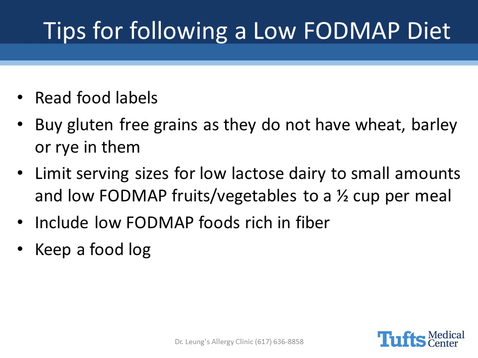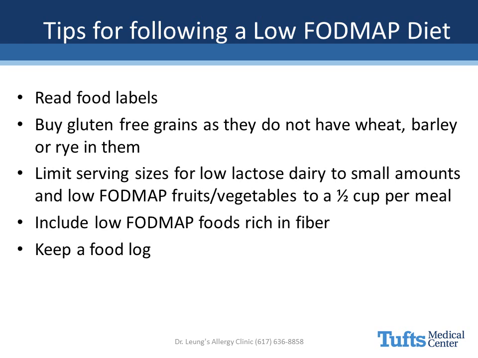Tips for following a low FODMAP diet. Following a low FODMAP diet can be tricky at first. Some tips and tricks are as follows. 1. Read food labels and avoid foods made with wheat, honey, high fructose corn syrup, and soy. 2. Buy gluten-free grains, as they do not contain wheat, barley, or rye. But you do not need to follow a strict gluten-free diet, as the focus is to limit high FODMAP foods and not gluten. 3. Limit serving sizes of low FODMAP foods, such as fruits and vegetables, if you have symptoms after eating these foods. These symptoms could be related to eating large amounts of low FODMAP foods at a time. The serving sizes of these foods should be limited to 1/2 cup.